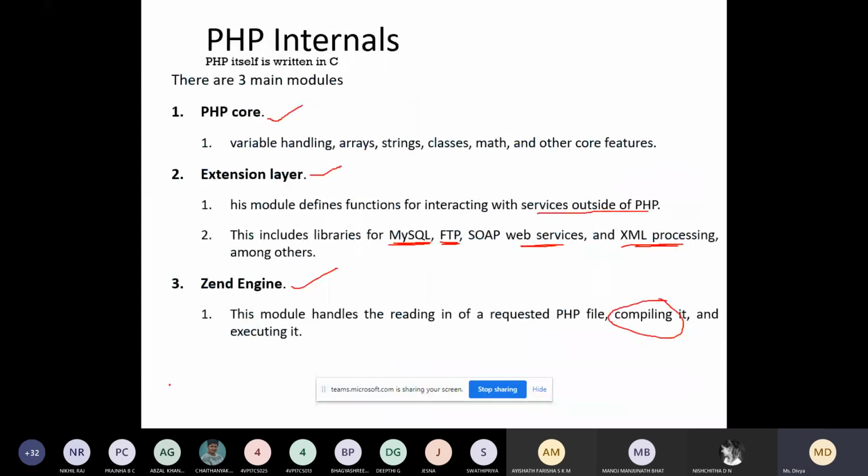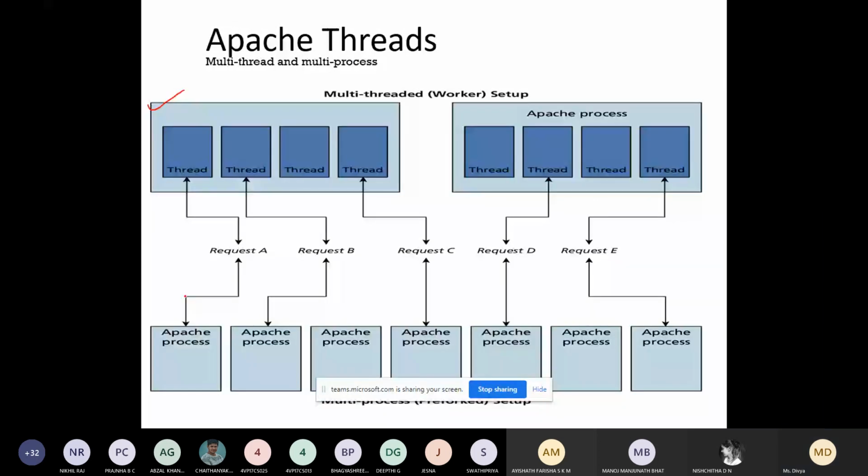So here in multiple process, you will be having individual Apache processes, and each process is responsible for handling the request. You can see here, each individual process is taking the request, and in turn they will give you the response. So process is responsible for handling the request.